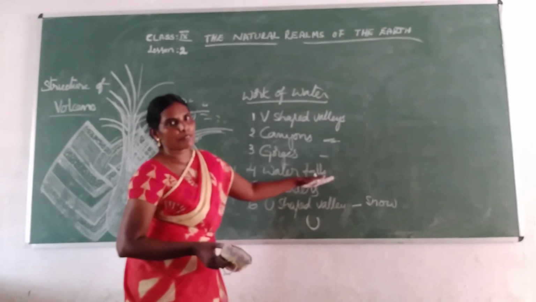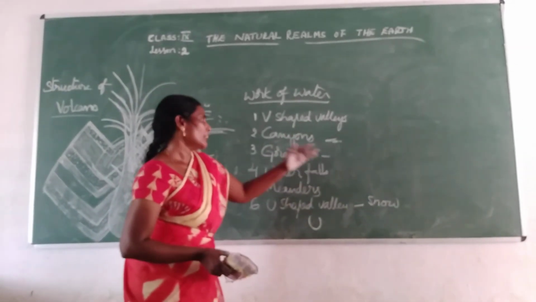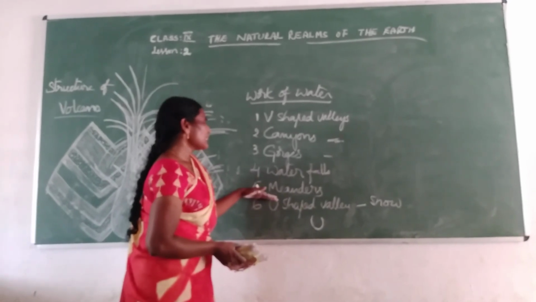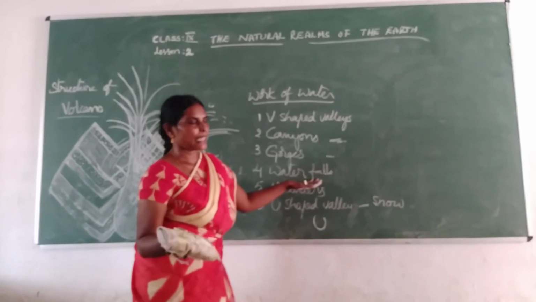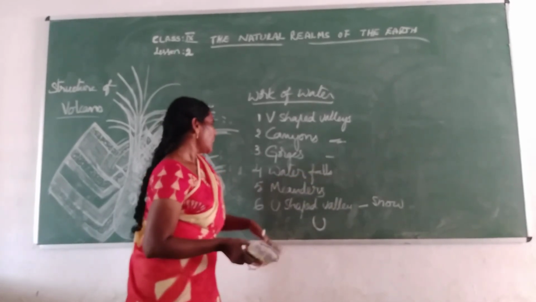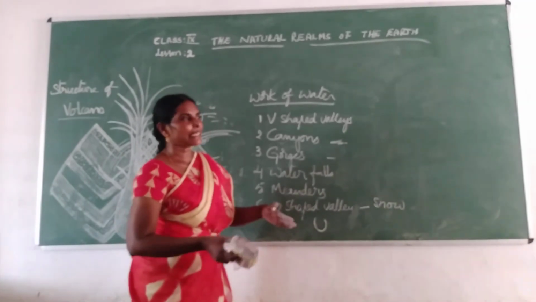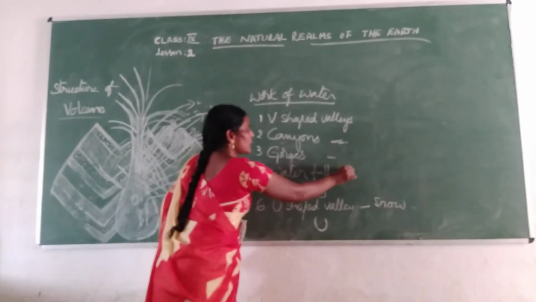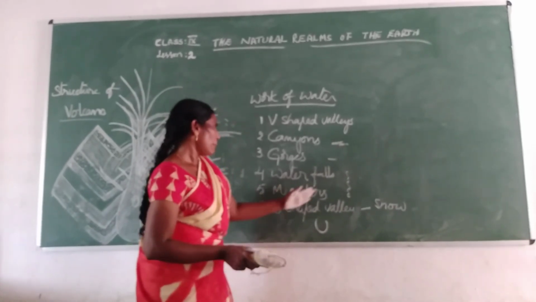We can find it in America, in Venezuela. And then some of the waterfalls in India, Jog waterfall, that is in Karnataka, on the Sharavati river. And then the fifth one is Meanders. The water can travel like this, in the form of a snake, that is called Meanders.